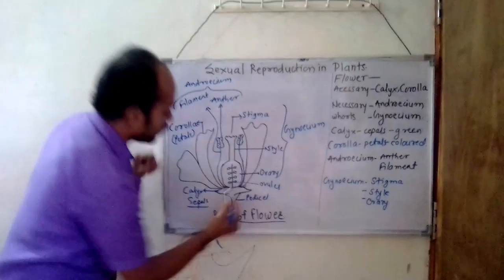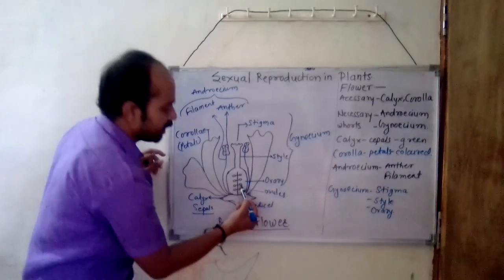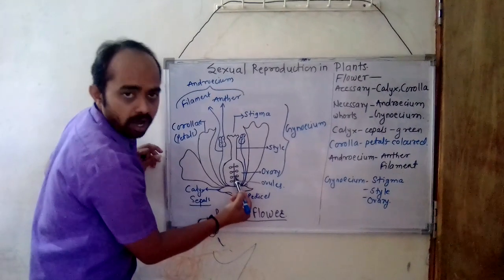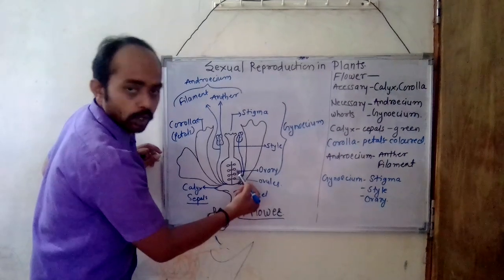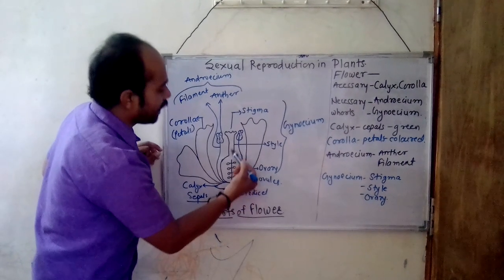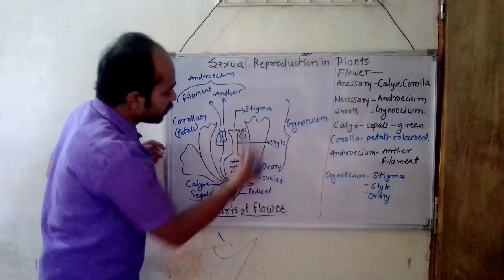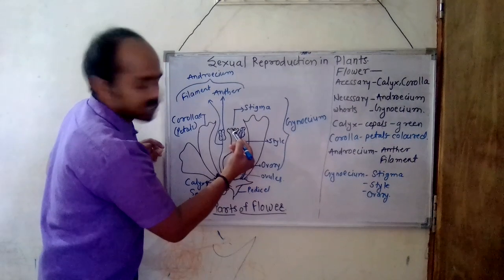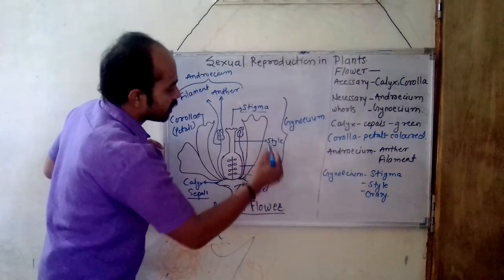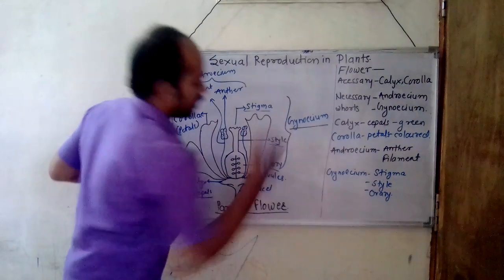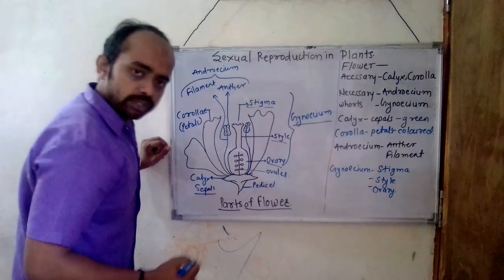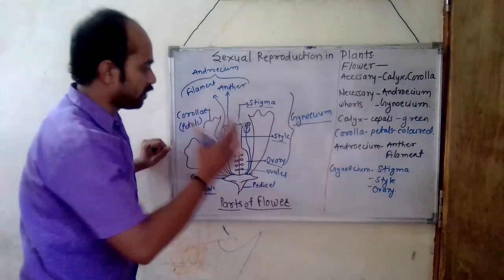Here you can see the ovary containing ovules, which form the egg. The ovary extends into the environment through the style and the stigma. So stigma, style and ovary combined are called the gynoecium, the female reproductive part of the flower.